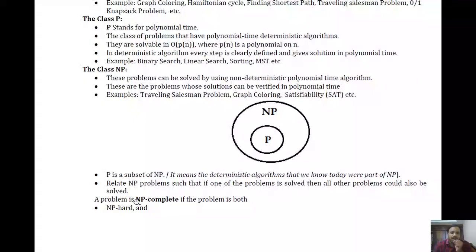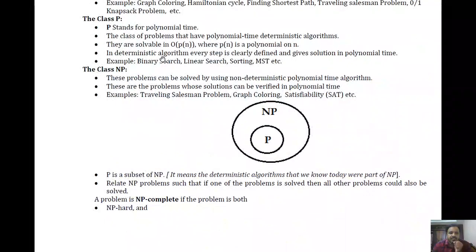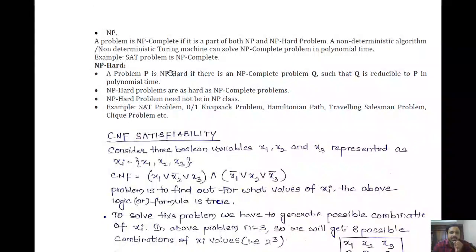So see here, a problem is NP complete if the problem is both NP hard and NP. Just now I mentioned what is NP hard, right? NP hard means the problem for which we don't have a non-deterministic polynomial time algorithm, right? So that problem will be considered as NP hard. And next, if that particular problem belongs to the NP class, then it is called NP complete. So a problem is NP complete if it is a part of both NP and NP hard problems.